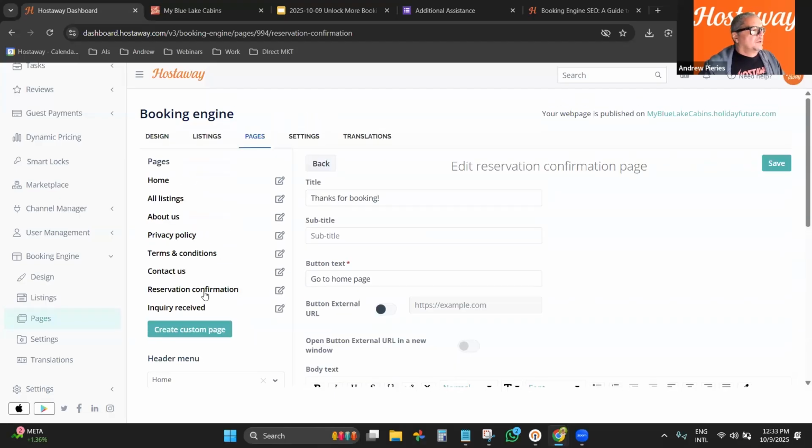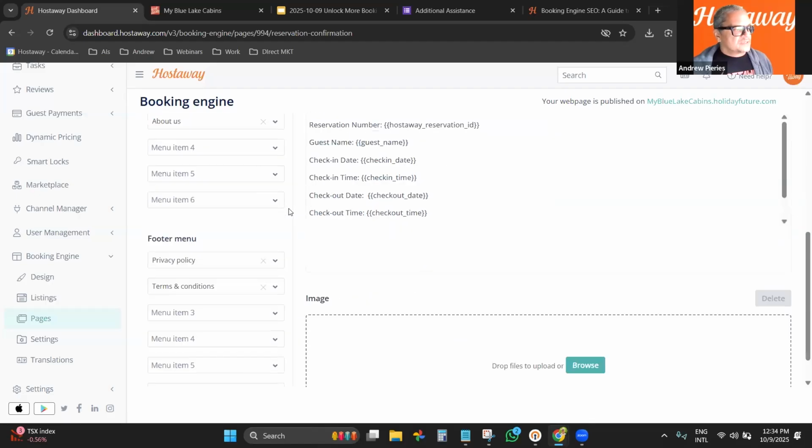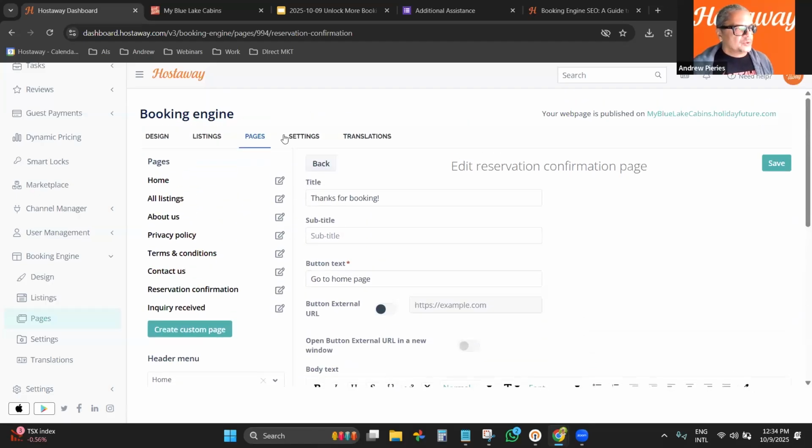Now, Inquiry Received, same thing. You can have a page just to make sure that when a guest completes the action, they know, all right, my inquiry went through. So it's not just clicking a button and nothing happens, and maybe they click 100 times and create several inquiries. So this is a way to make sure that this is clear to the guest. All right.